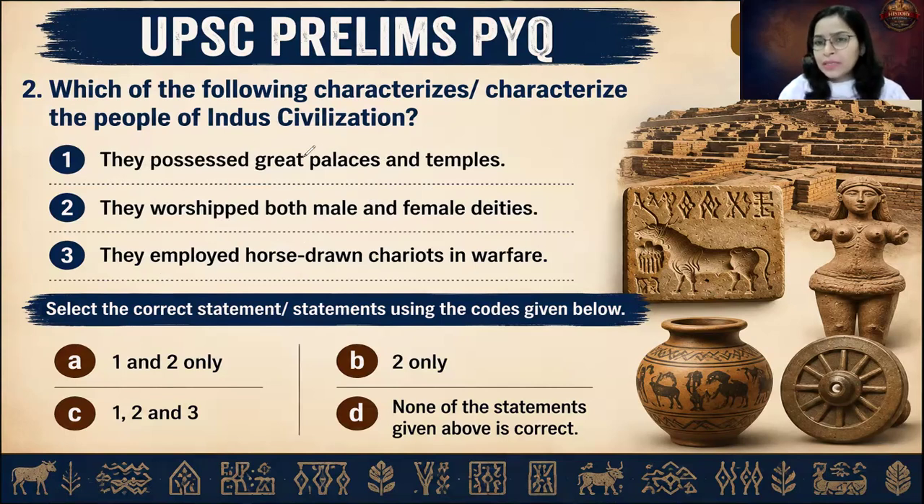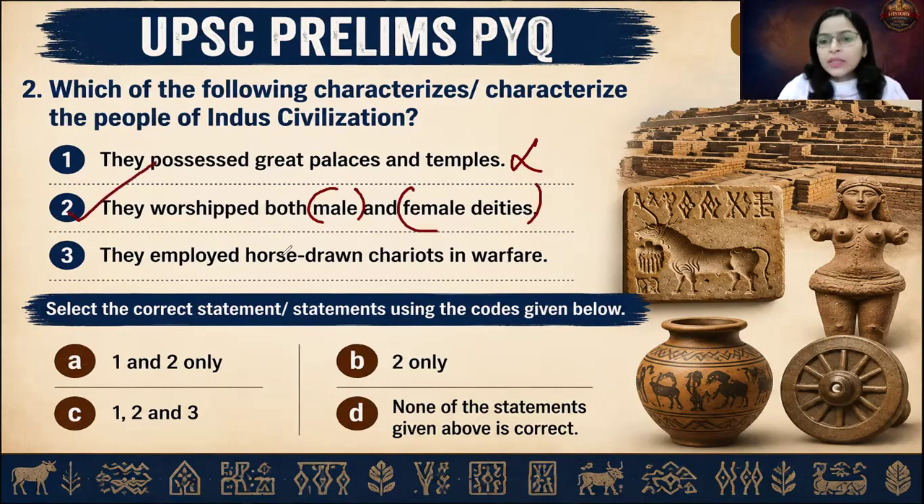So, they possessed great palaces and temples. Across so many sites that have been discovered, we do not find evidence of big palaces or temples. We do not find a single ruin of a temple from the Indus Valley civilization. So statement number one is incorrect. Second statement, they worshipped both male and female deities. Absolutely correct. We find the male deity, Pashupati Nath, and female deities like the mother goddesses. So the second statement is correct.